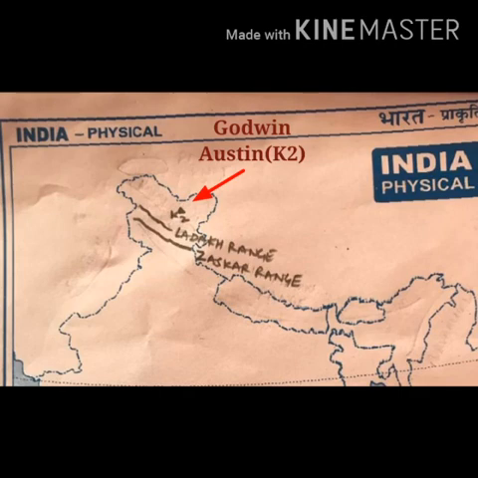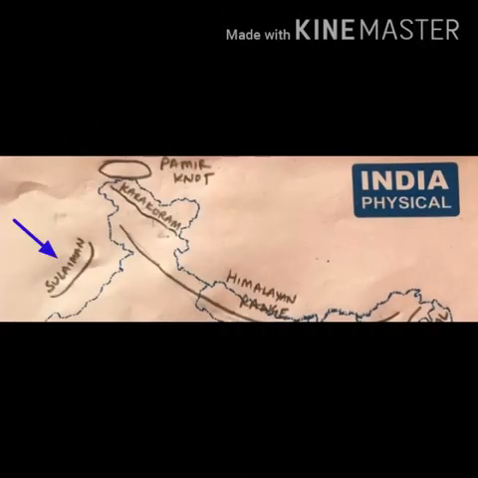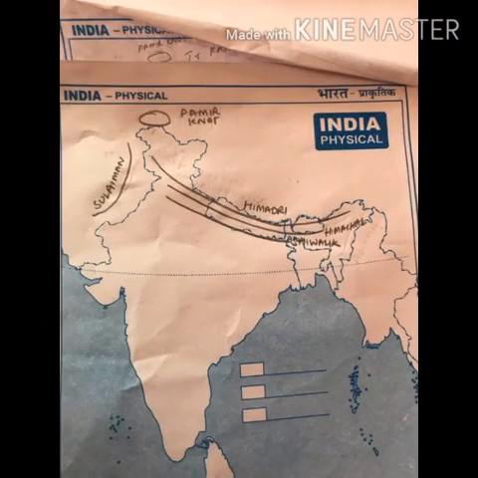To the south of this range lie the Ladakh and Zanskar ranges. Second is the Suleiman Range. It radiates from Pamir Knot and continues as the Kirthar Range in Pakistan. Third is the Himalayan Range, which is further divided into Himadri, Himachal and the Shivaliks.